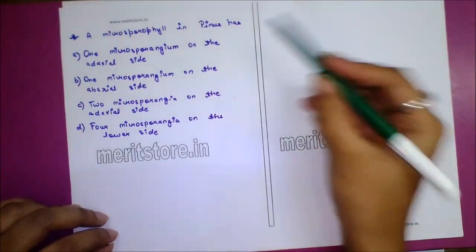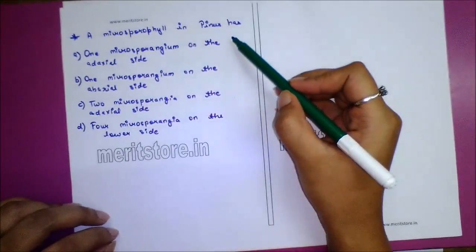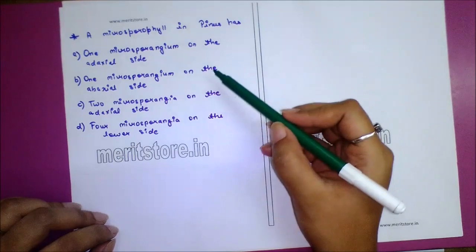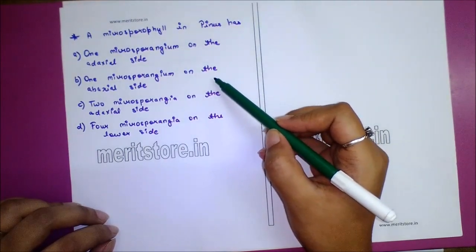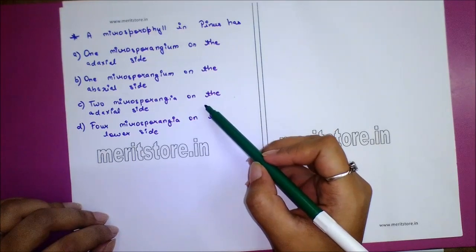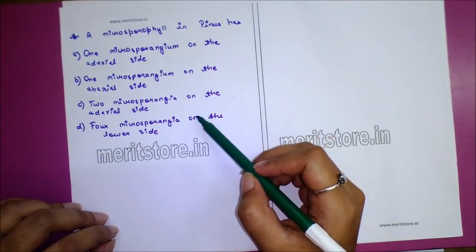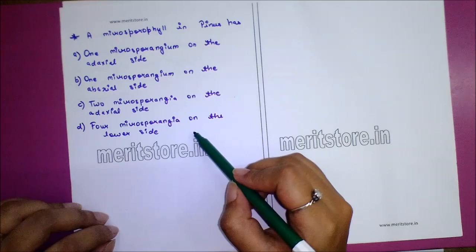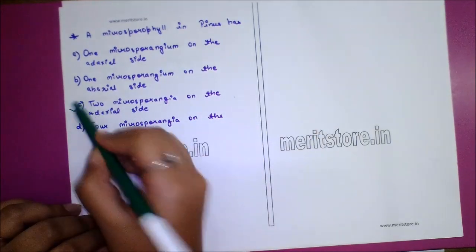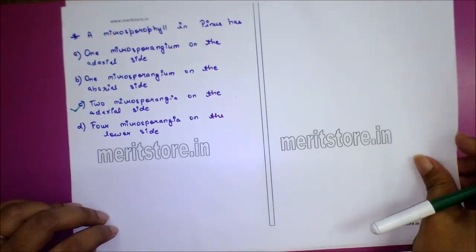Next question. A microsporophyll in Pinus has option A 1 microsporangium on the adaxial side, option B 1 microsporangium on the abaxial side, option C 2 microsporangia on the adaxial side, option D 4 microsporangia on the lower side. Answer is option C 2 microsporangia on the adaxial side.